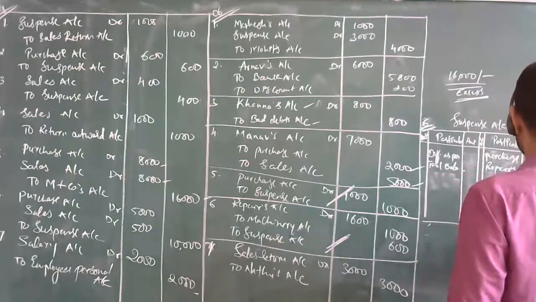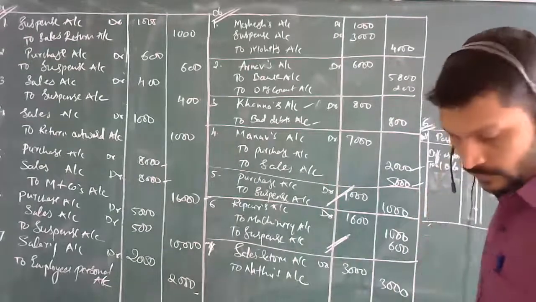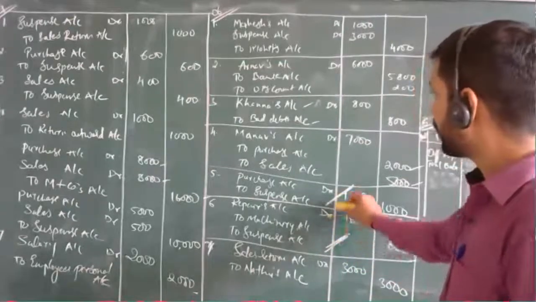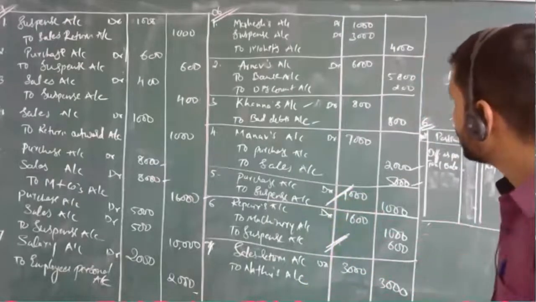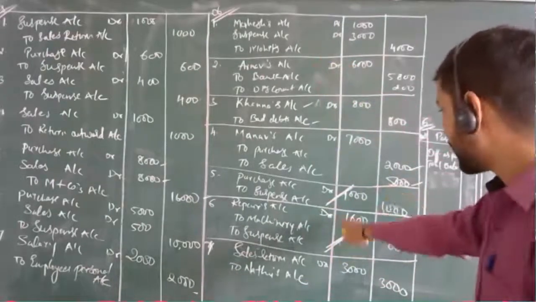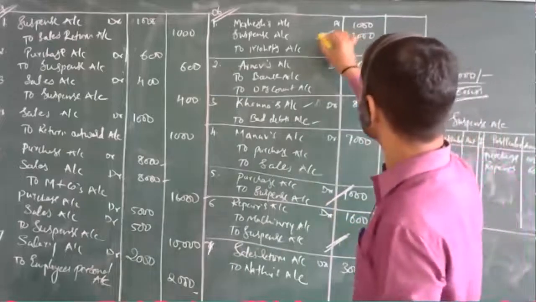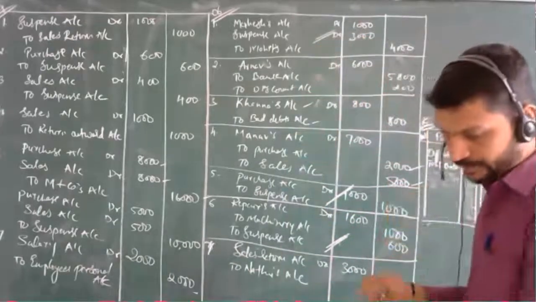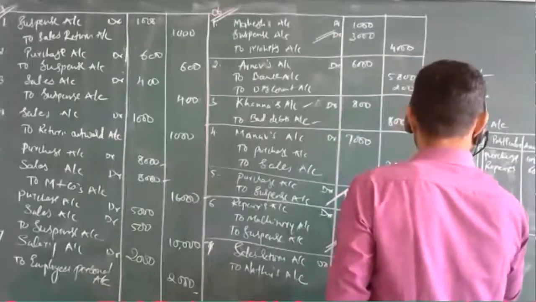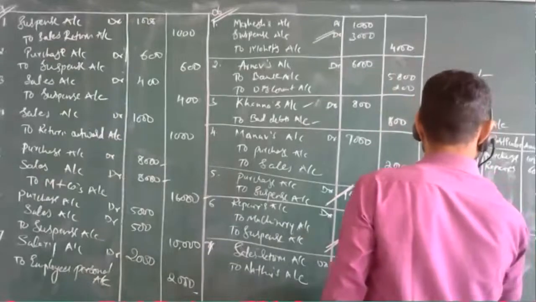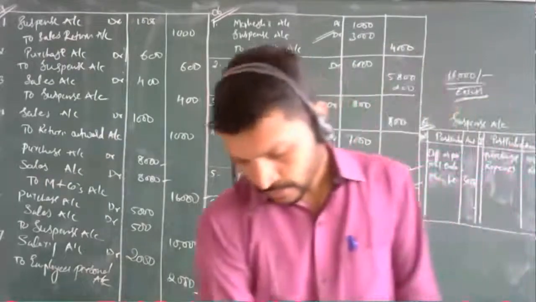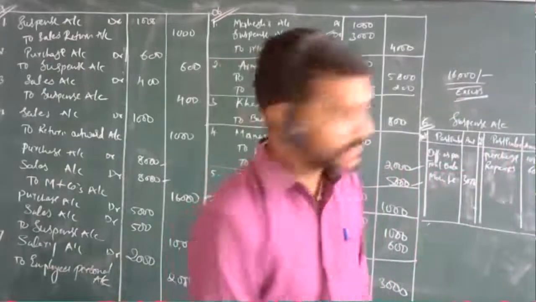600. Then one more: only two suspense account entries we have taken over here, and one more is here. So this is credit side we took, this is debit side we are going to take. It is Mohit, how much? 3000. Now the difference mentioned in the account, what was told? 16,000.